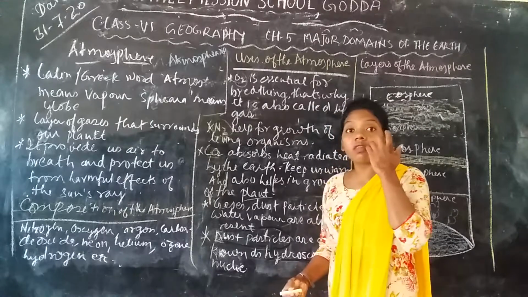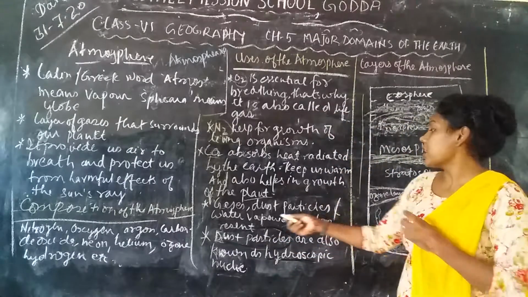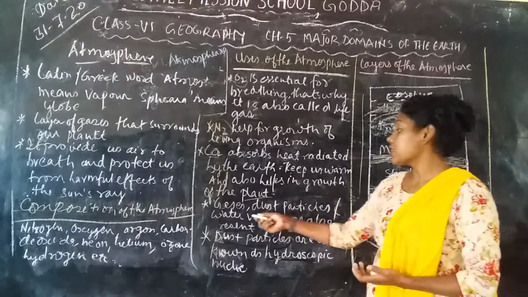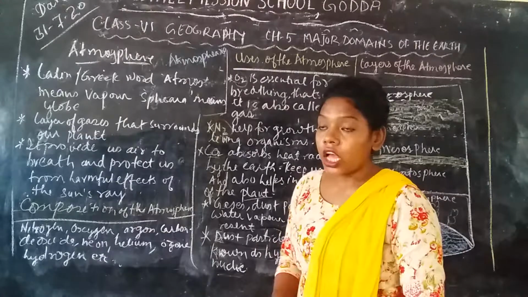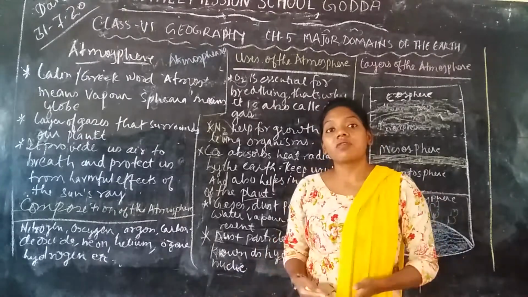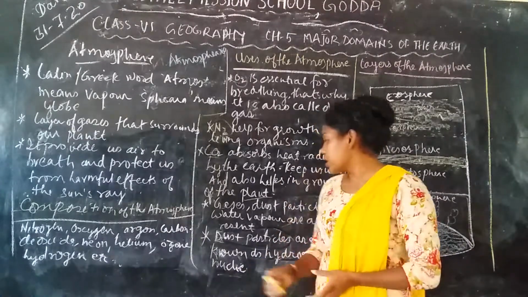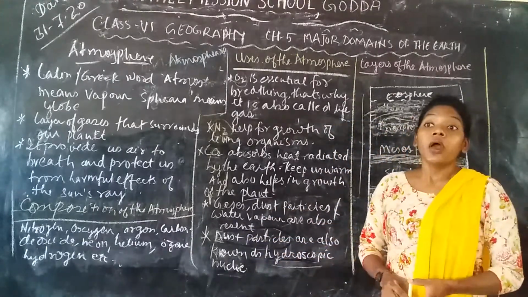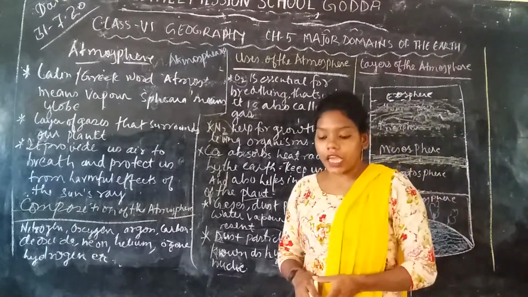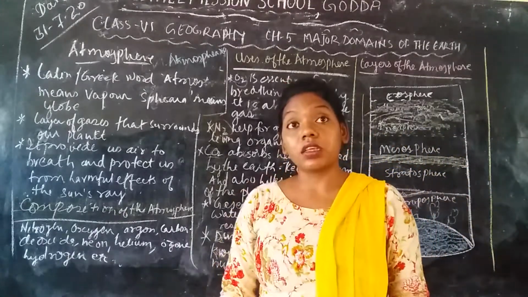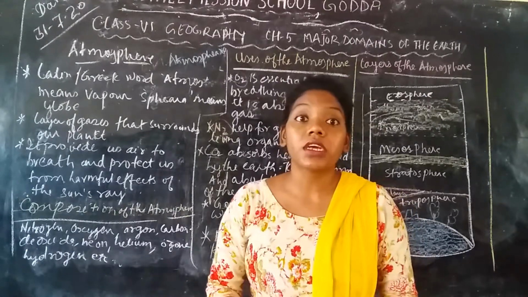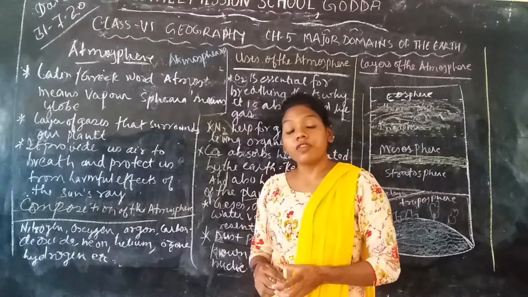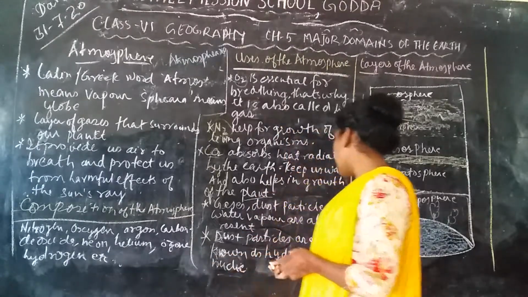As we know, the atmosphere is made up of different gases, dust particles and water vapor. Other gases, dust particles and water vapor are also present in the air, and they help us in various ways. For example, dust particles are also called hygroscopic nuclei, because they are the center of the rain, and they bring rainfall to the earth's surface.